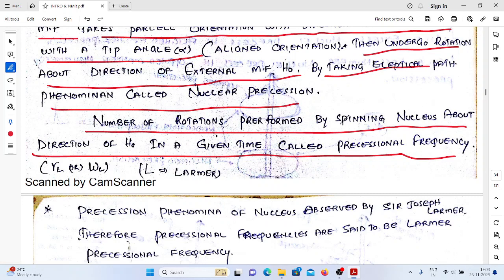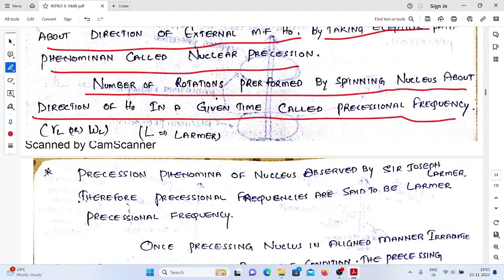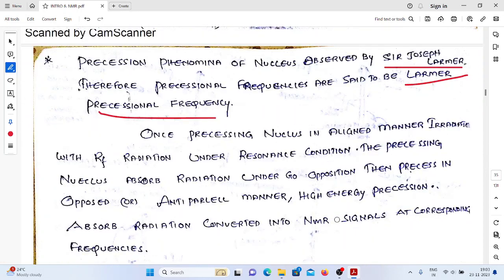Precessional frequency is the number of rotations performed by the spinning particle around the external magnetic field in a given time. Within a particular time, how many rotations are performed by your nucleus? That number is commonly called the precessional frequency. This is also called the Larmor precessional frequency, because it was introduced by Sir Joseph Larmor.